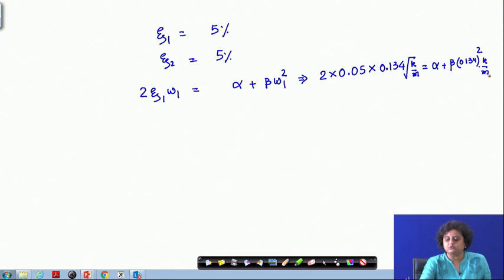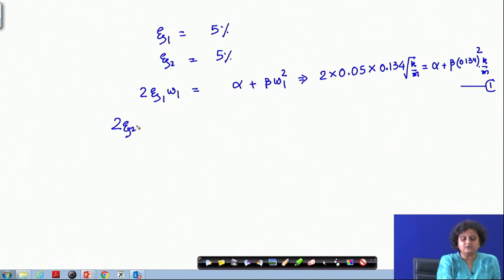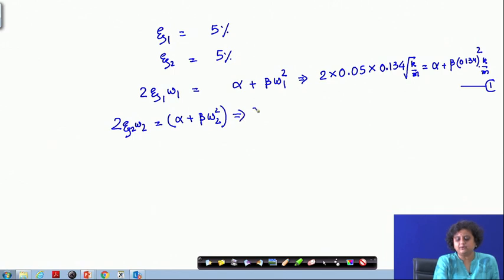So, this is equation 1 that we have. Equation 2 gives me 2 zeta 2 omega 2 is equal to alpha plus beta into omega 2 square.